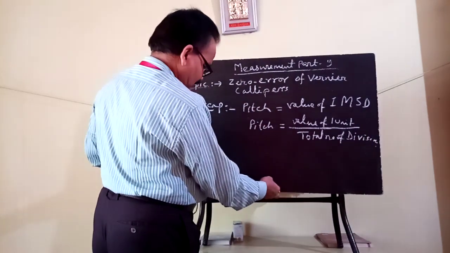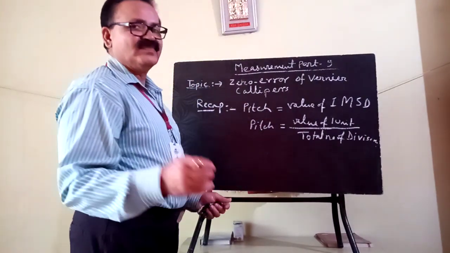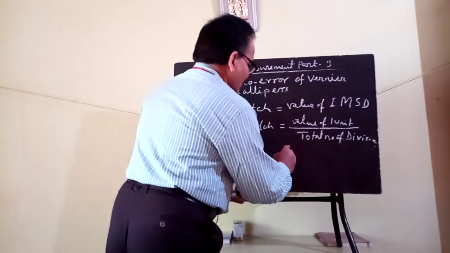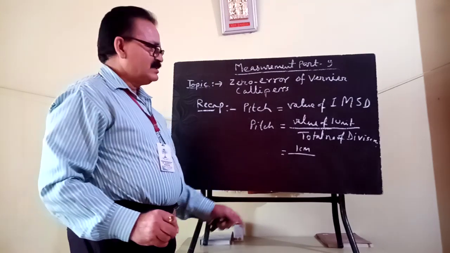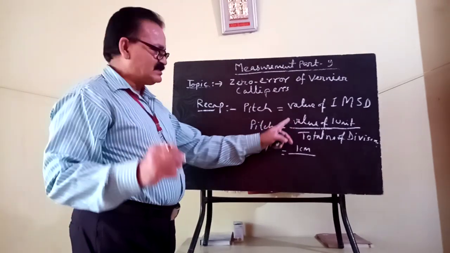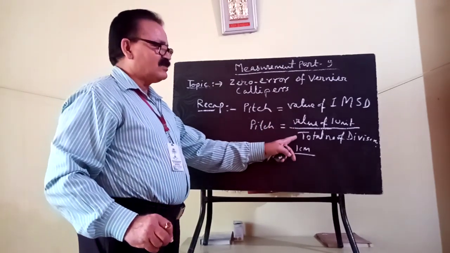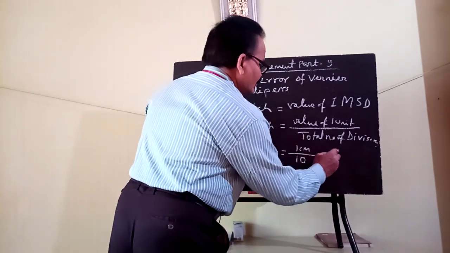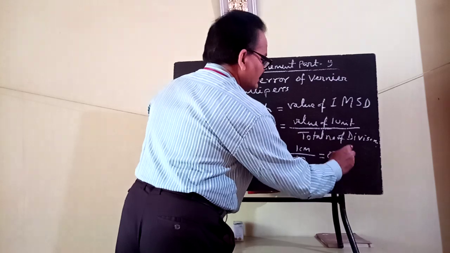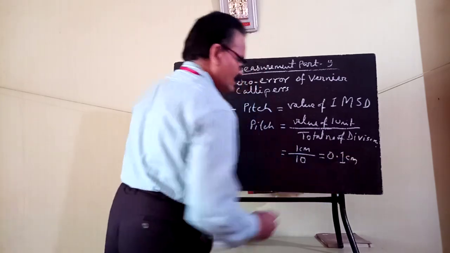As an example, say your main scale 1 unit of length is 1 centimeter, and if you take the total number of divisions as 10, then this will be 0.1 centimeter. Clear?